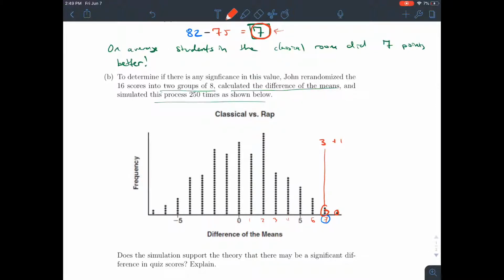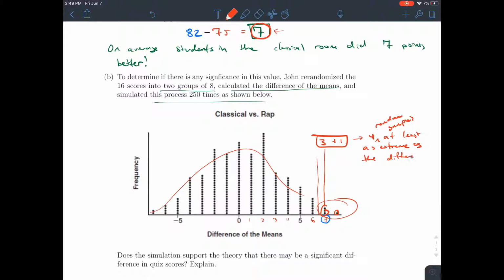So if we think about potentially this being out of the middle 95%, then it looks like there are 4 values that were at least as extreme as the 7 that we observed. For random samples, I should say, at least as extreme as the difference we saw in the experiment.